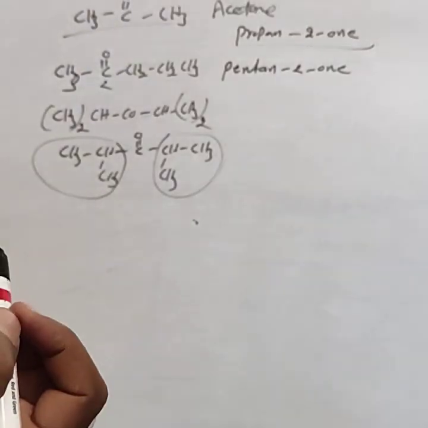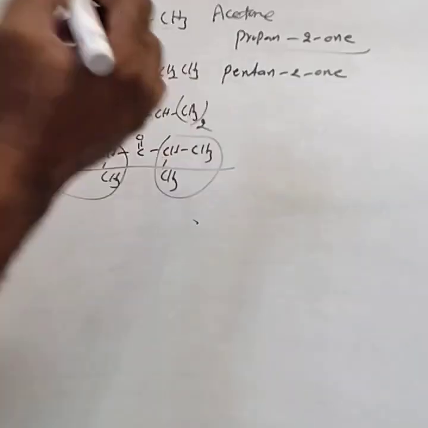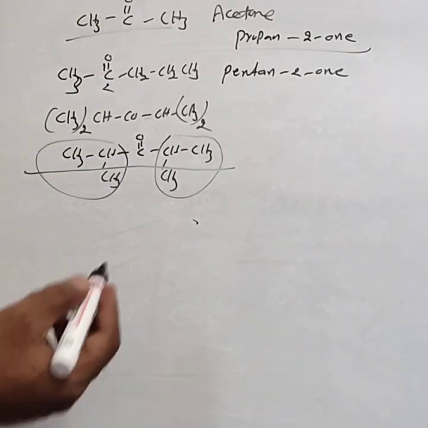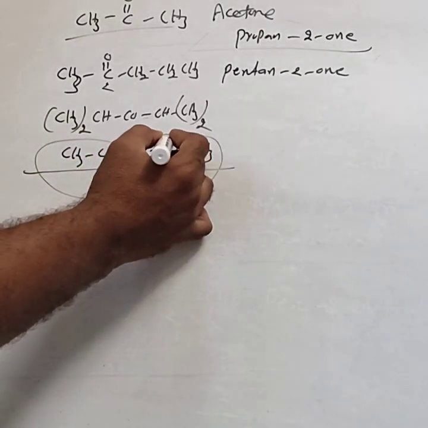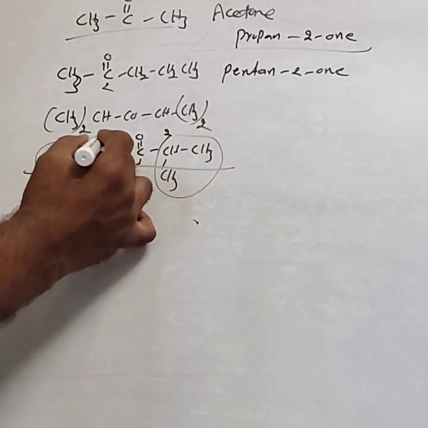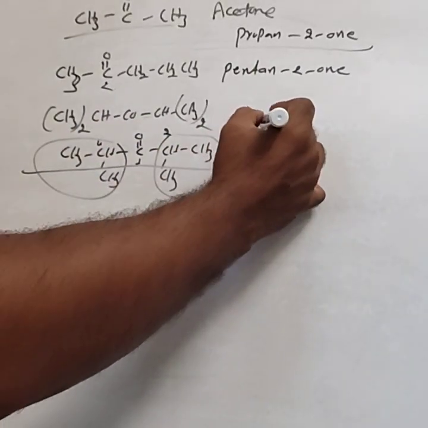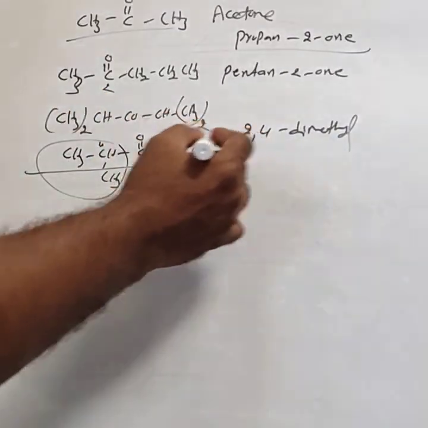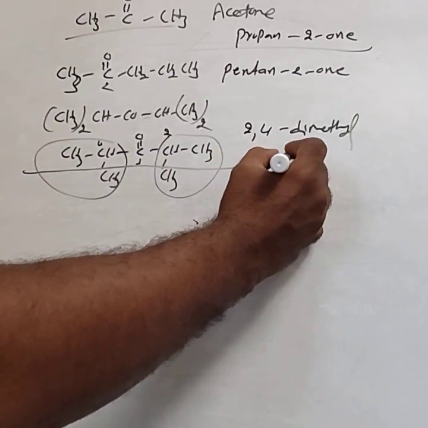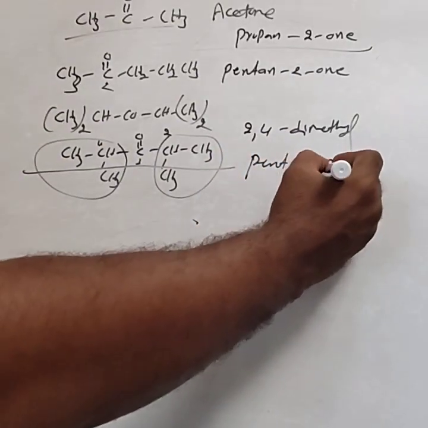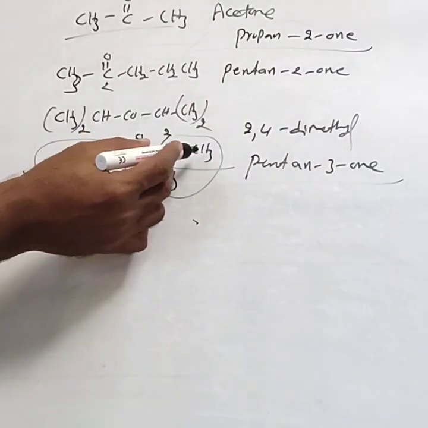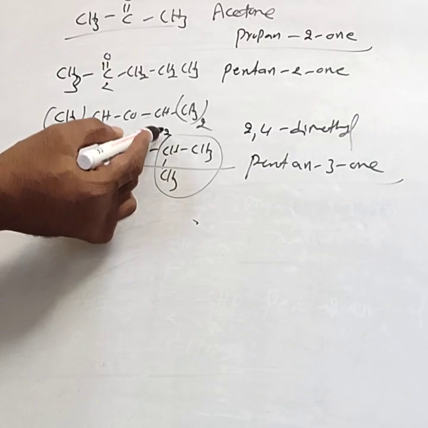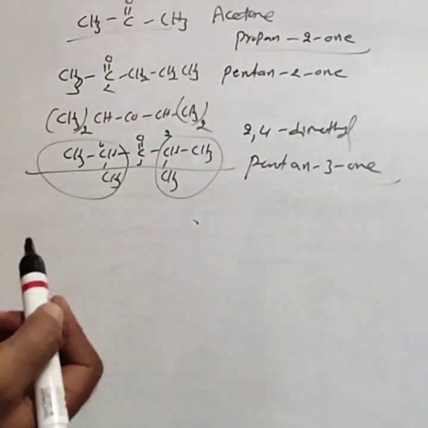While giving the IUPAC name, this is the only root word up to here: 5 carbon atoms. These two are the substituents. You can number from any end. From this end, second position, third, fourth. That means methyl groups, 2,4-dimethyl. Totally 5 carbon atoms means pentane. The position of the one is third. These two are the substituents, so 2,4-dimethylpentan-3-one.